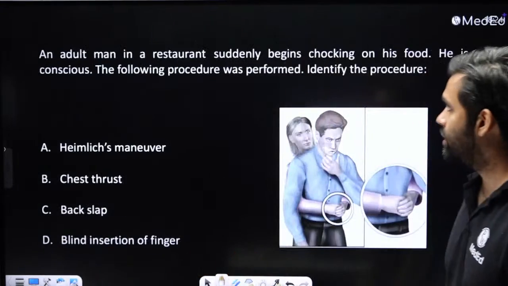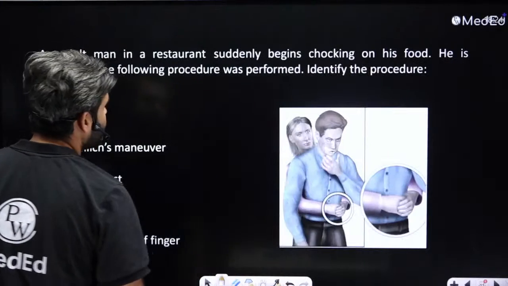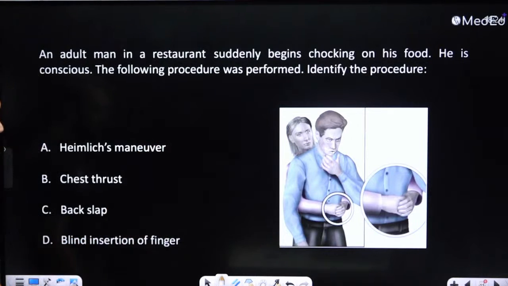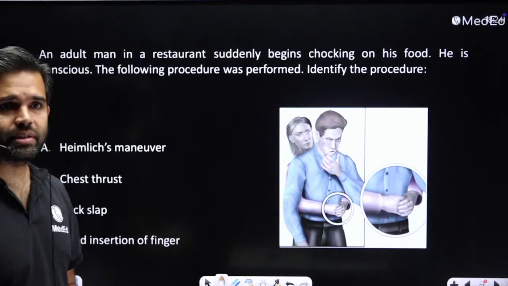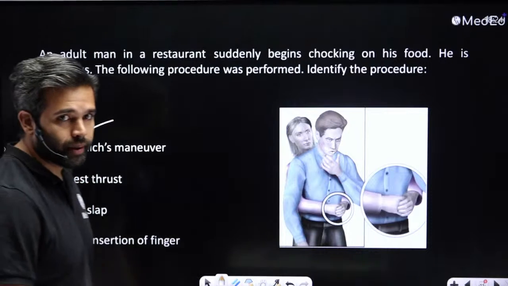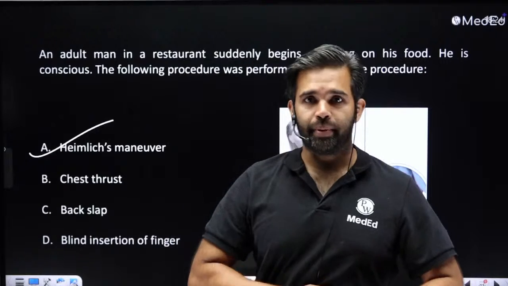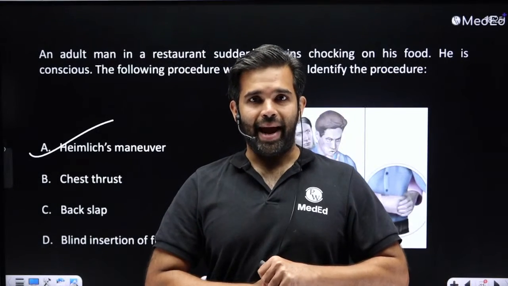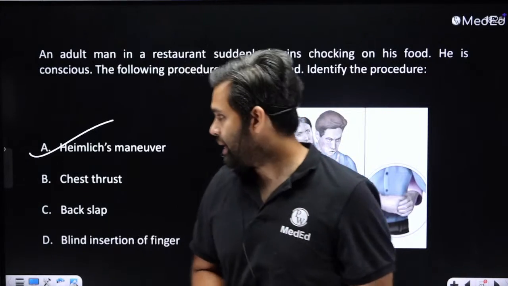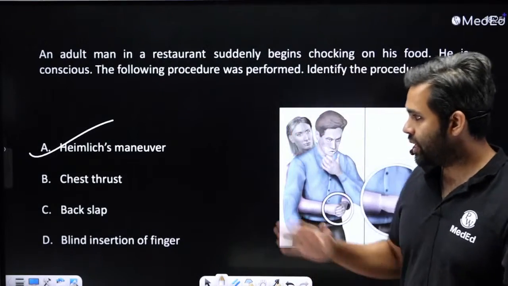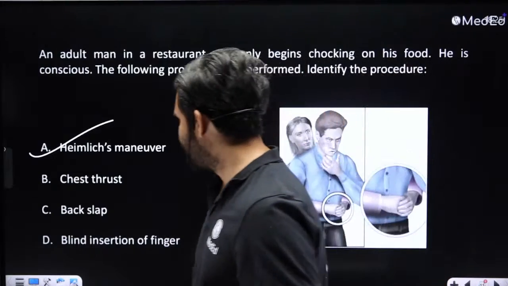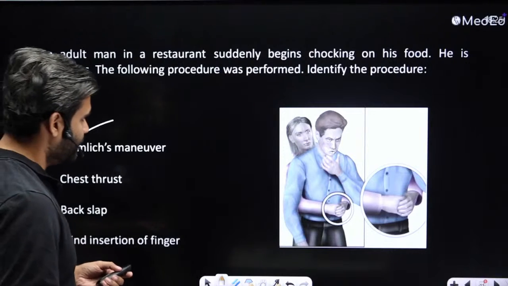So we won't waste time over here. Very straightforward, facial nerve. Okay, an adult man is at a restaurant and suddenly begins choking on his food. He is conscious. Identify the procedure. You may have seen it in many movies. It's a popular procedure called the Heimlich maneuver. The Heimlich maneuver is basically to press right below the diaphragm with a thrust so that the diaphragmatic air pushes out the foreign body. Chest thrust, back slap, and blind insertion of the finger into the mouth are not really done. Heimlich maneuver, very straightforward.